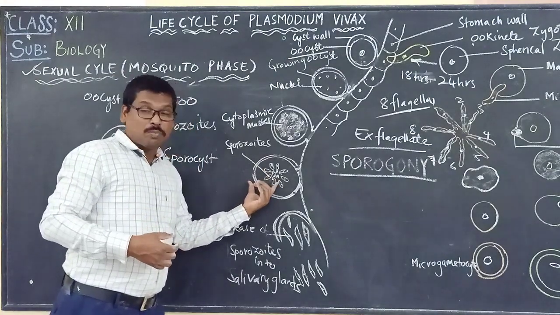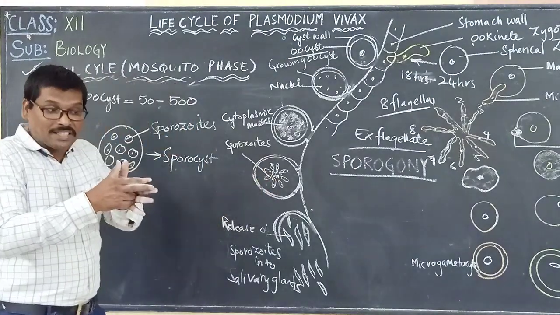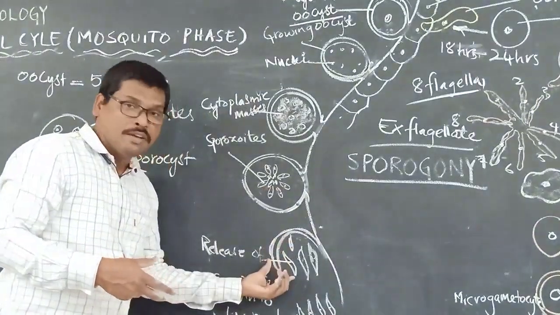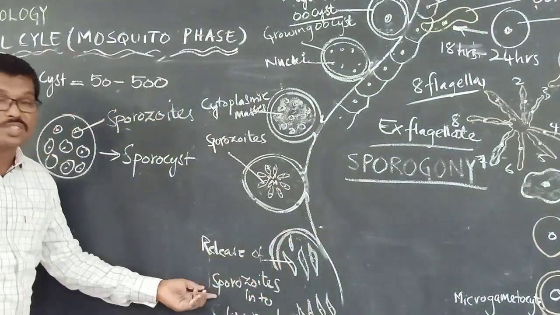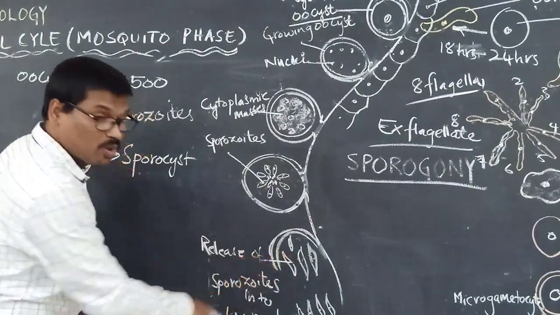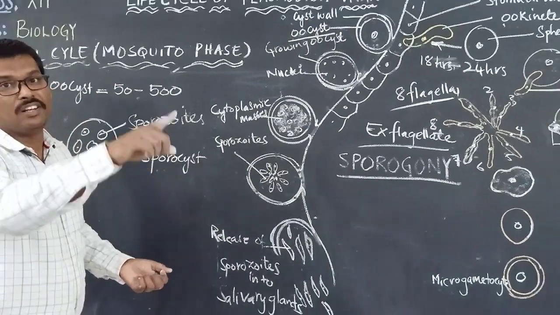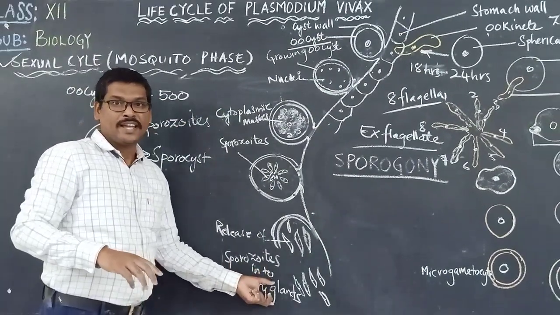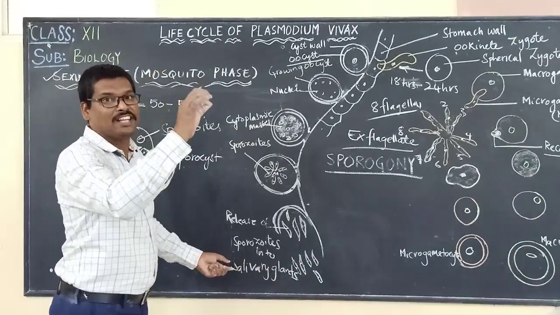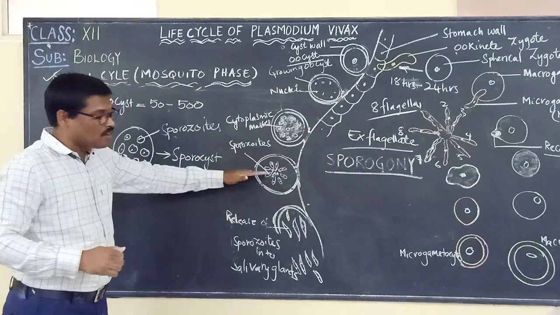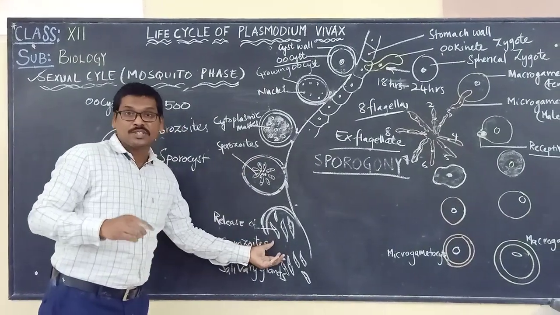Now each sporocyst, when it ruptures, releases many sporozoites. These sporozoites now travel into the salivary glands, ready to infect a healthy person. So these sporozoites are released and they enter into the salivary glands.